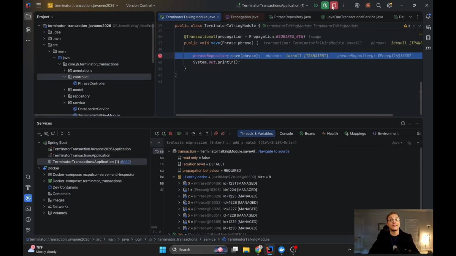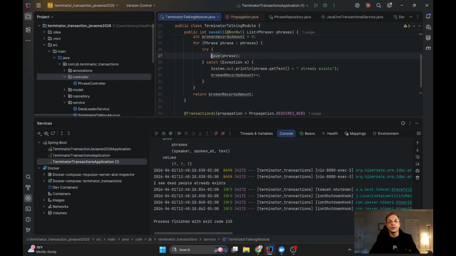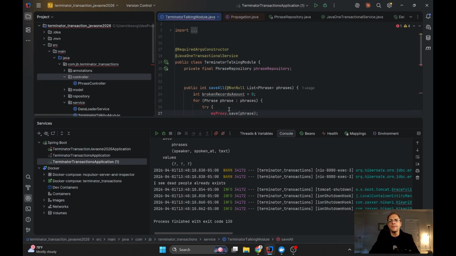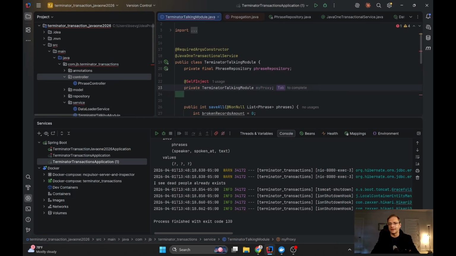So in order to solve that, and this is the last thing I'm going to do in the code, I need to use my own proxy here. And how can I get it? I remember the time when I needed to invent some annotation like self-inject and write some bean post-processor which would support it, and then I could inject my proxy like this. But since some ancient version of Spring, it's ancient for now, we can use Autowired here. You cannot do it if you use constructor injection because it's a Java limitation. You cannot inject into the constructor yourself because you are not created yet.